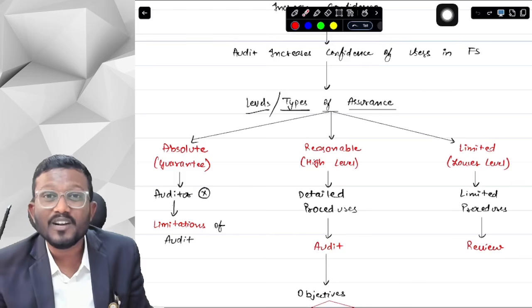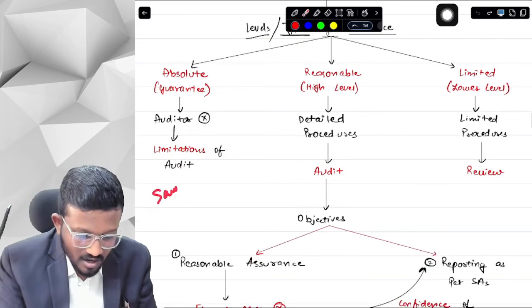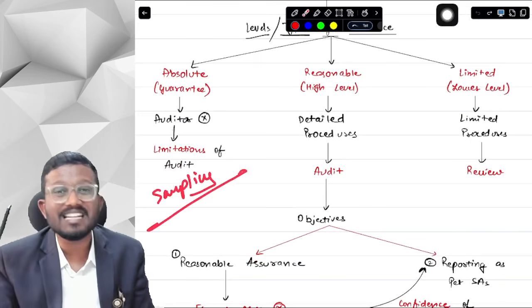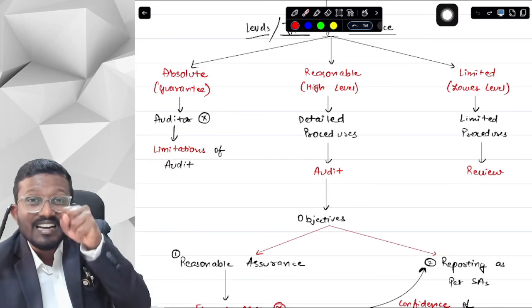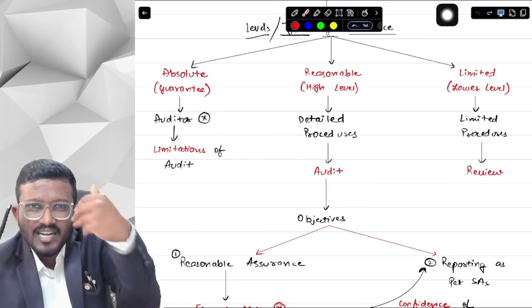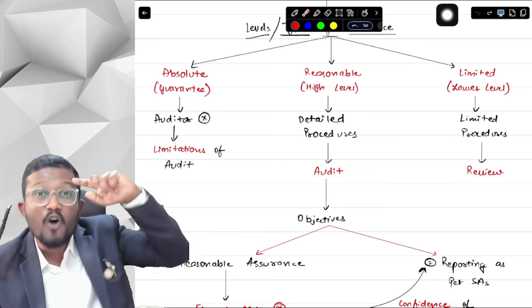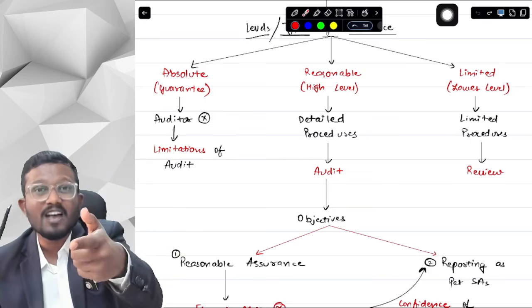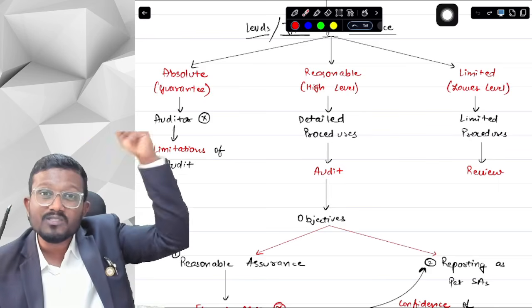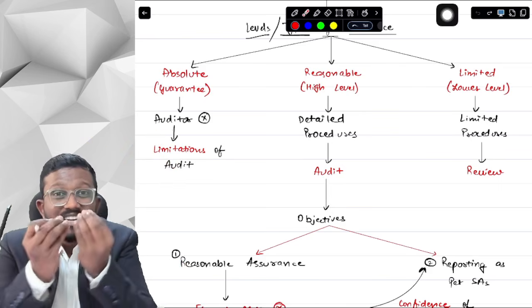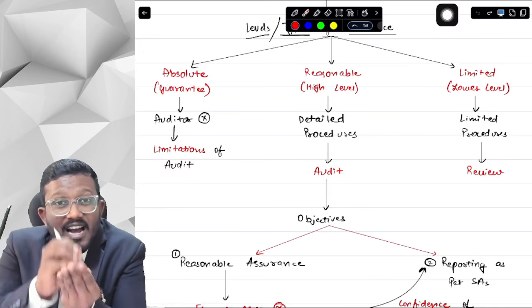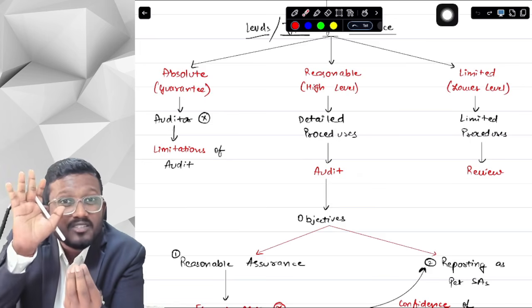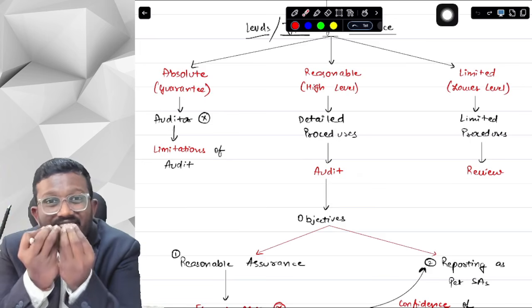So what we do as an auditor is we do sampling. What is the term? The term is sampling. What is sampling, sir? Basically there are thousands of transactions and we are just testing a handful of transactions, maybe 10, 20, 30 transactions, and we are forming our opinion. We are giving our opinion on all those thousands of transactions. By just testing 10, 20 transactions, whether they are right or not, we are judging those thousands of transactions based on them.